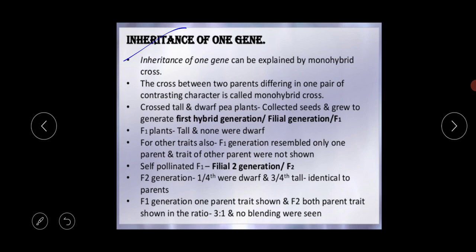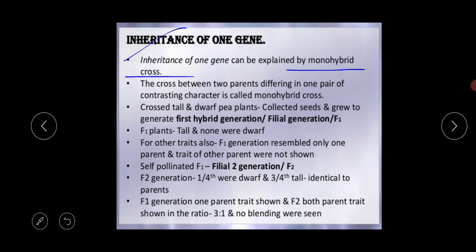It never happens that the hereditary substance goes from offspring to parents. It always transfers from parents to offspring. So this inheritance of one gene can be explained by Mendel's monohybrid cross.